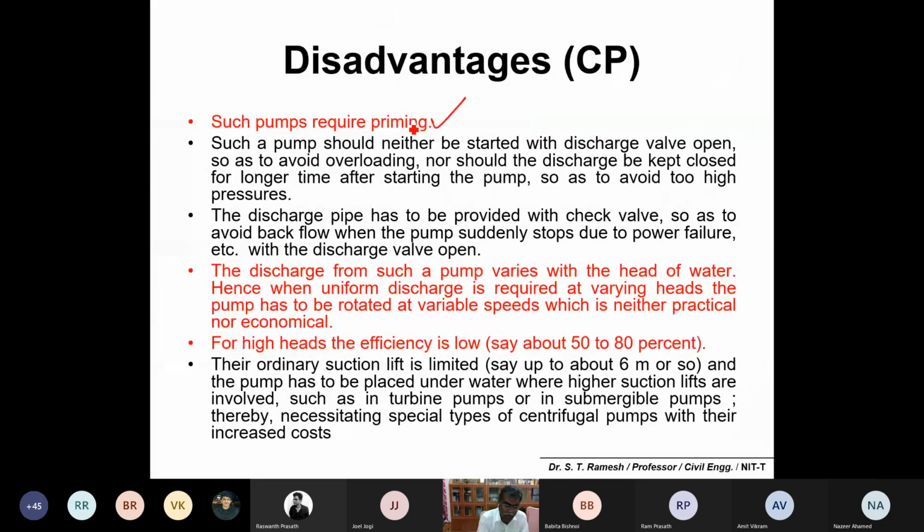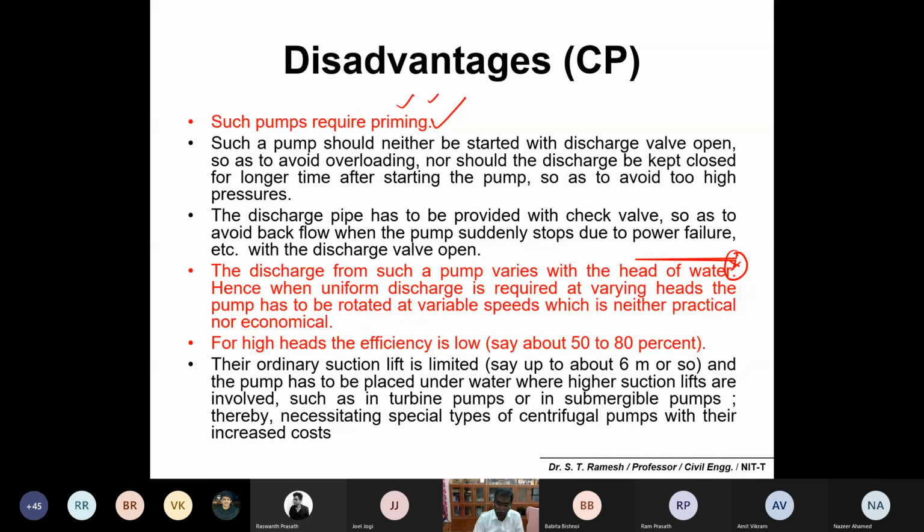Okay, so centrifugal pumps require priming if your foot valve is not watertight. Again, the important drawback is the discharge also varies with respect to the head of water. Please make a note. You probably would have also experienced this in your household if you are using a centrifugal pump.